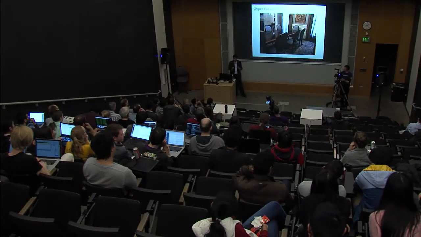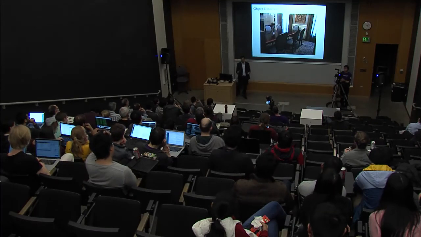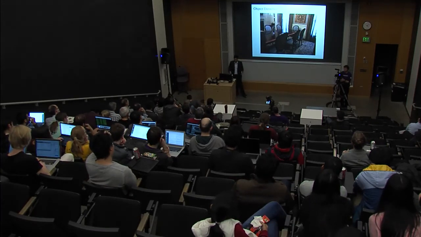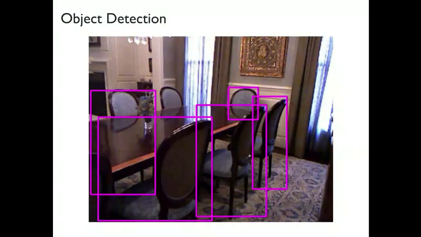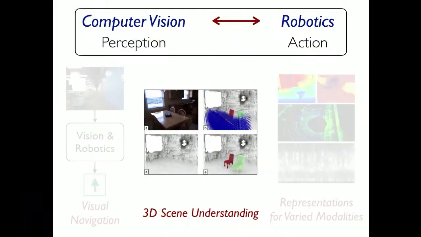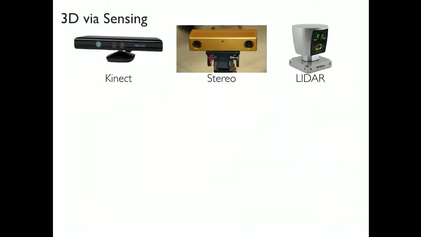In computer vision, we have a large history of figuring out how do we deal with objects. So we have sophisticated techniques for doing object-centered reasoning. In particular, we have object detection, which can actually detect a lot of these objects in these images and so forth. But as I was alluding to in the beginning, all of this understanding about objects is in the 2D image space. It does not tell you where are these objects in the 3D space and so forth. And that's what we have tried to do in order to get from this 2D image understanding to essentially a 3D scene understanding, where the first attempt is, obviously, you might wonder that you can use these shape sensors.